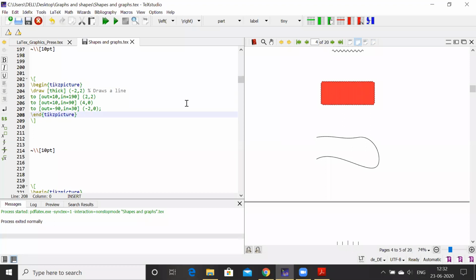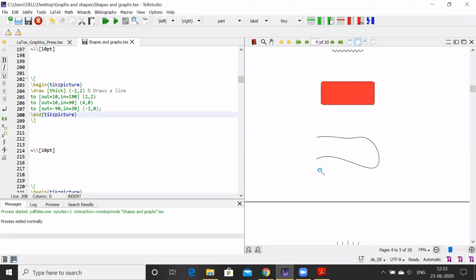If you start from -2, it will go up to 2, and then out=10 and in=190 degree. So using this angle degree command, I can bend this line at this point. Similarly, it will bend here, out=-90, in=30. So using this angle degree, I can bend any shape.